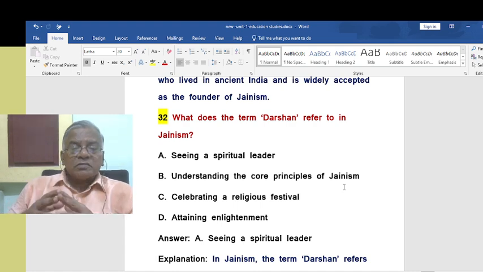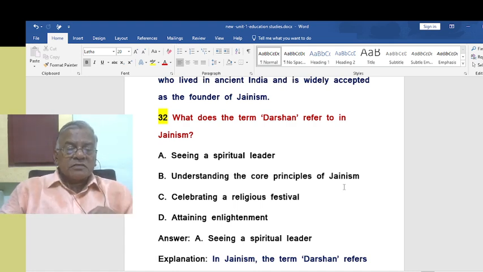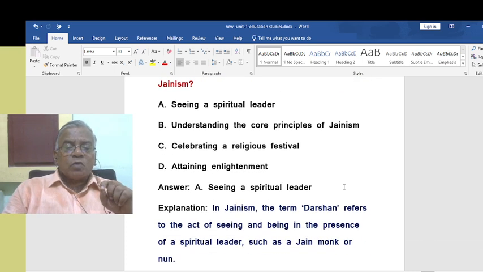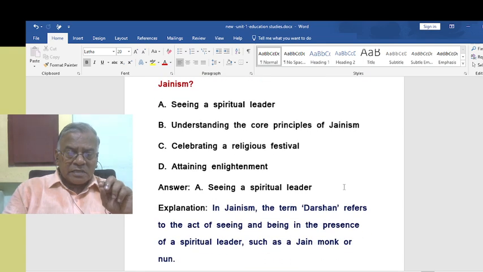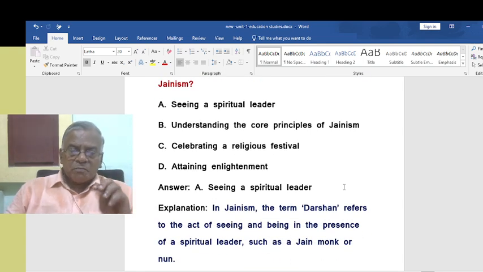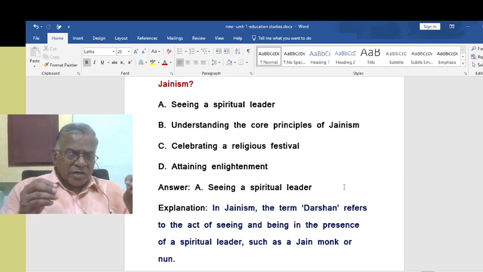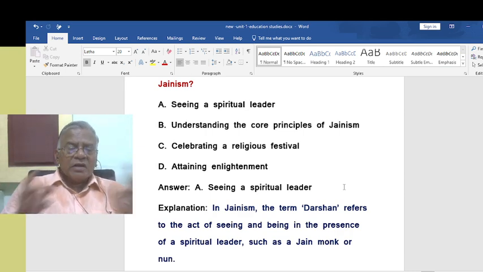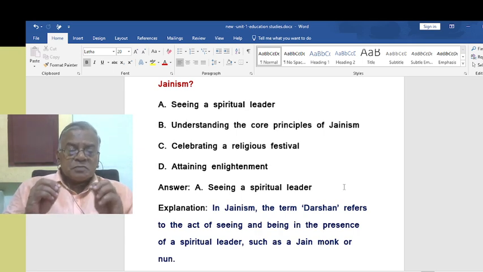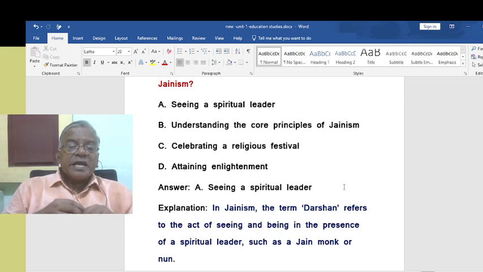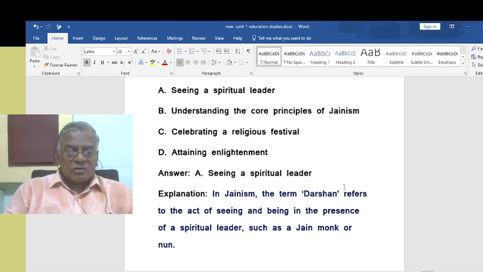What is the term Tarshan referred to in Jainism? That is seeing a spiritual leader. That is the meaning of Tarshan in Jainism, seeing a spiritual leader. Please keep this in mind, small little facts, but very important. In Jainism, the term Tarshan refers to the act of seeing and being in the presence of a spiritual leader, such as a Jain monk or nun. So that is the idea here.